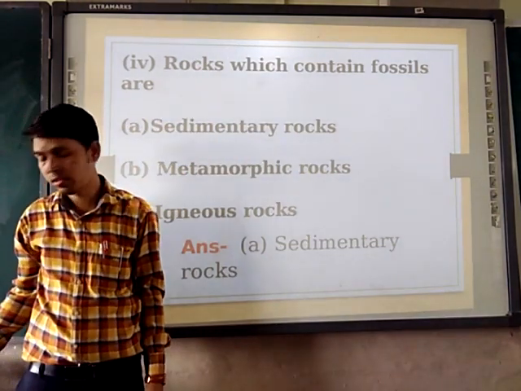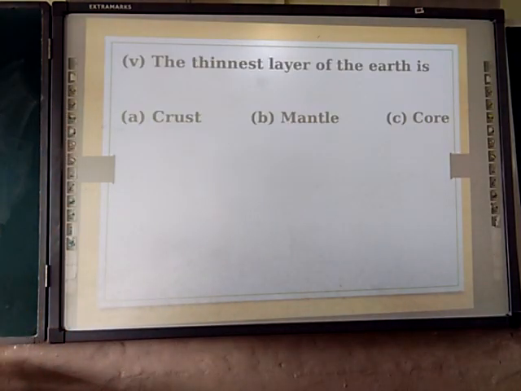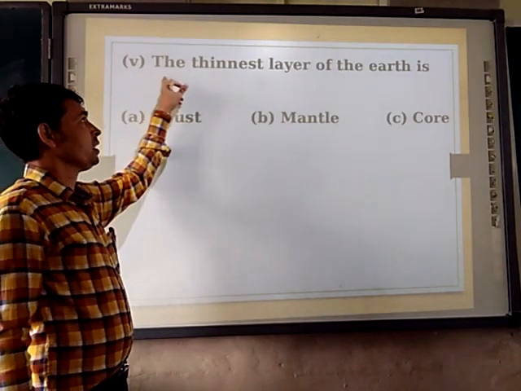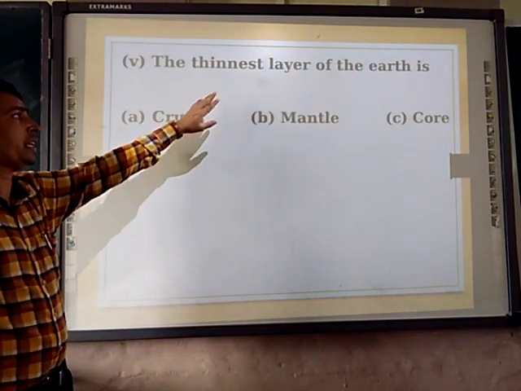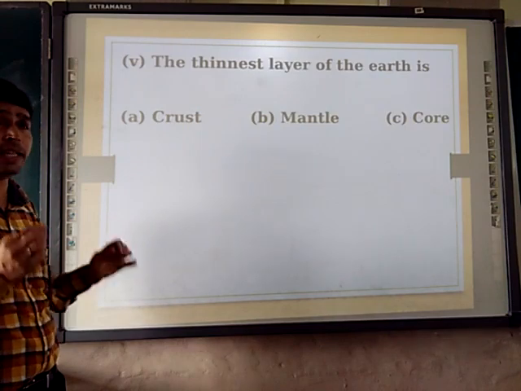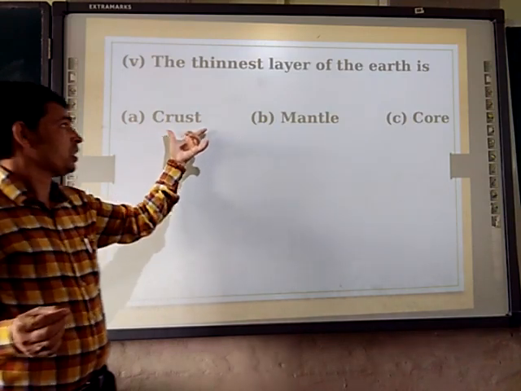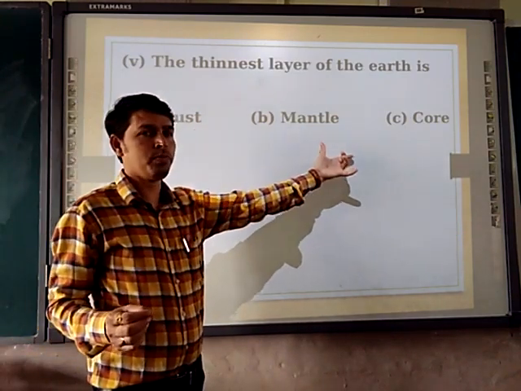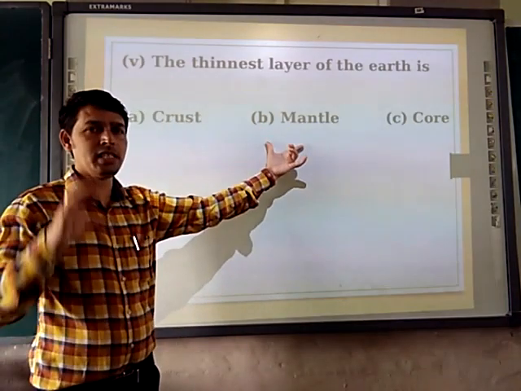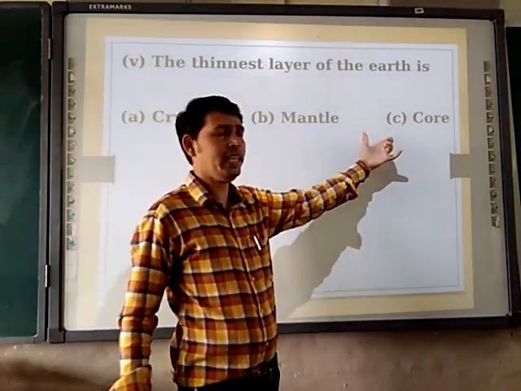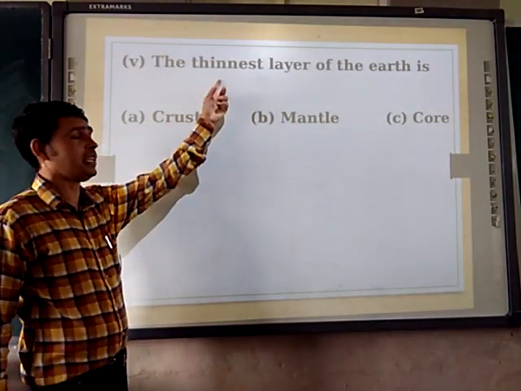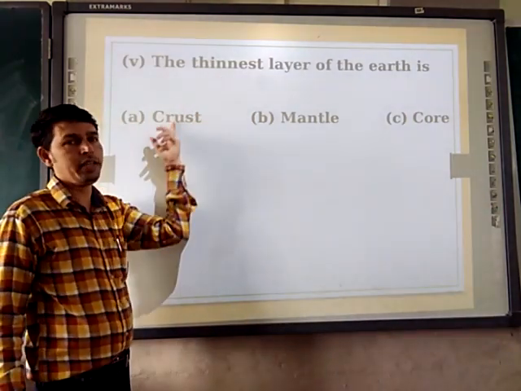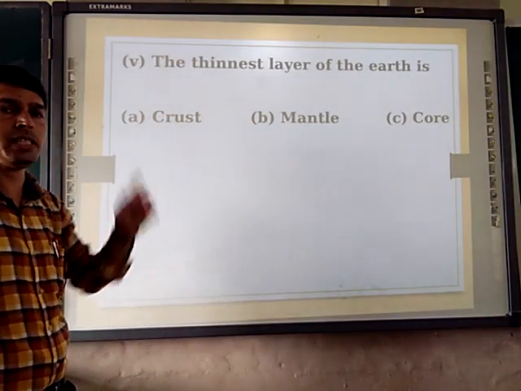Moving to the next. Fifth one, the thinnest layer of the earth is which one? Crust, mantle and core. Mantle is the thickest one. The core is highly dense and at the center. So the crust is the correct answer, that is the thinnest one. Already we studied this in presentation number 1.